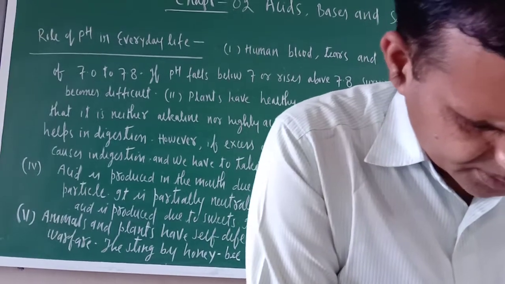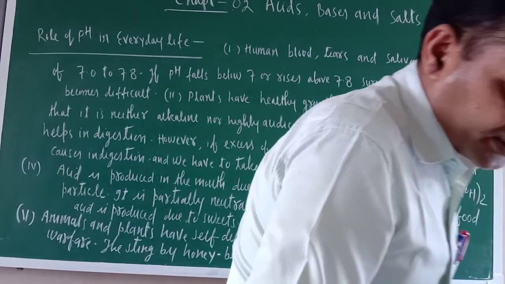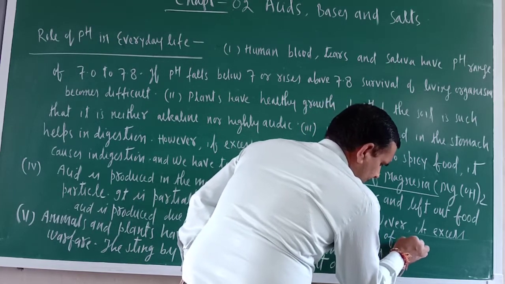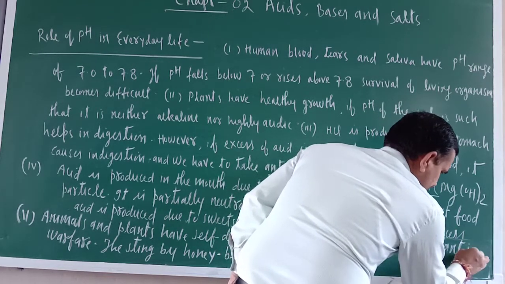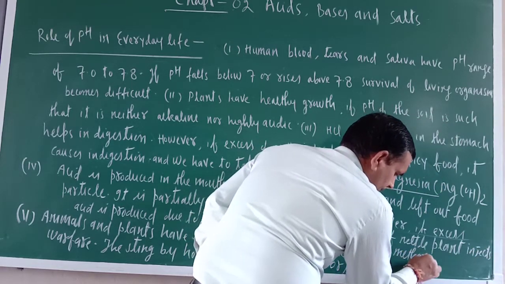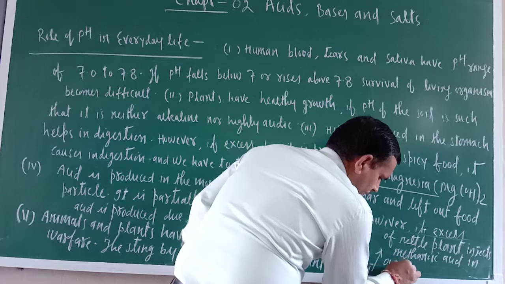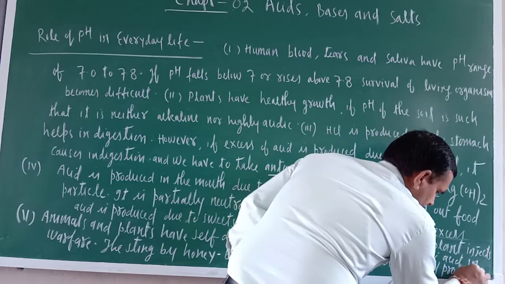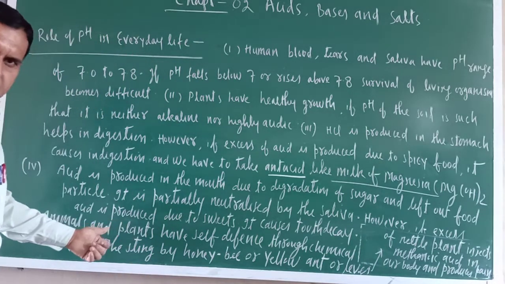Leaves of the nettle plant inject methanoic acid into our body and produce pain. So this is self-defense only.